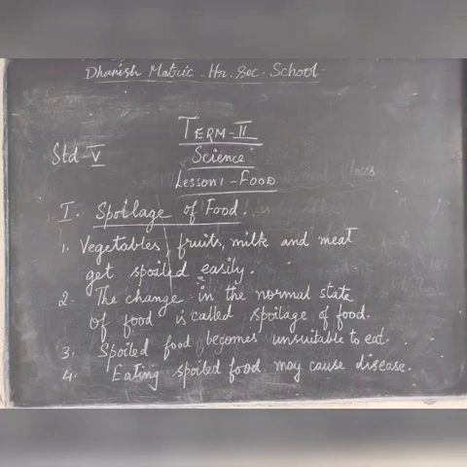Fruits, vegetables and milk will be fresh only for a very short time. But rice has a long lifetime, though it also decomposes. The change in the normal state of the food is known as spoilage of food. It is not suitable to eat. Eating spoiled food will result in diseases.